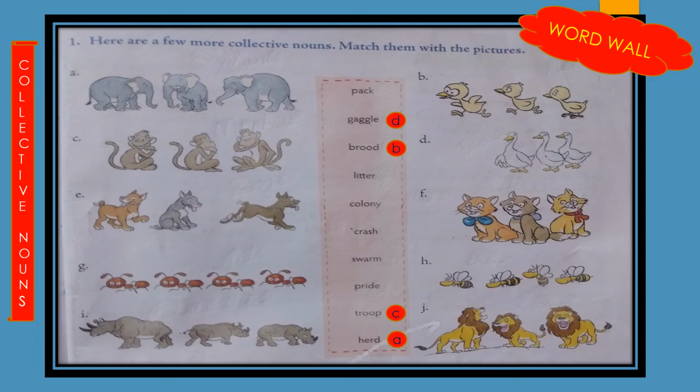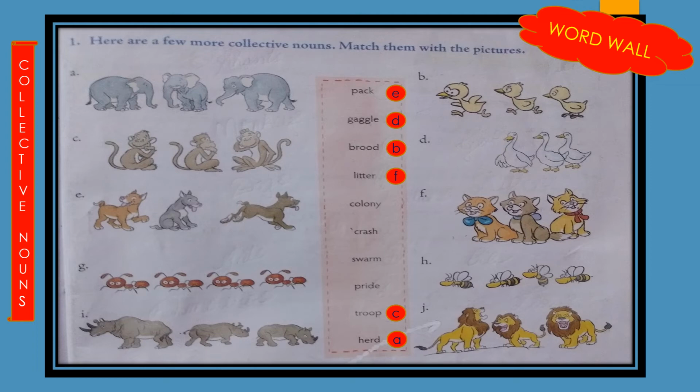Now picture E. Dogs. So a group of dogs is called a pack. Write E in front of pack. Now picture F. These are kittens. So a group of kittens is called a litter. Write F in front of litter.